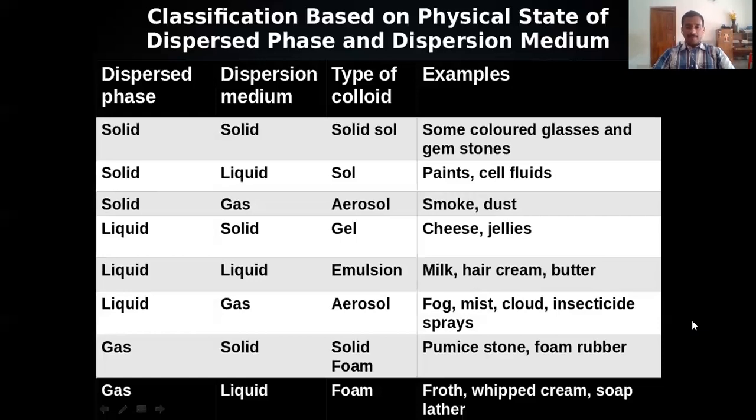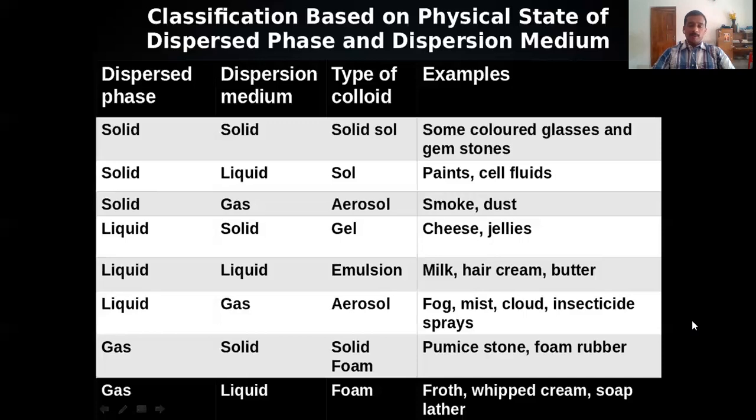Liquid dispersed in gas, that is known as aerosol. Solid dispersed in gas, also known as aerosol. And solid dispersed in gas, we can call it a solid aerosol. Liquid dispersed in gas, simply aerosol. In the two cases we can use the name aerosol. Example, fog, mist, cloud, insecticide sprays. All these are examples of liquid dispersed in gas.